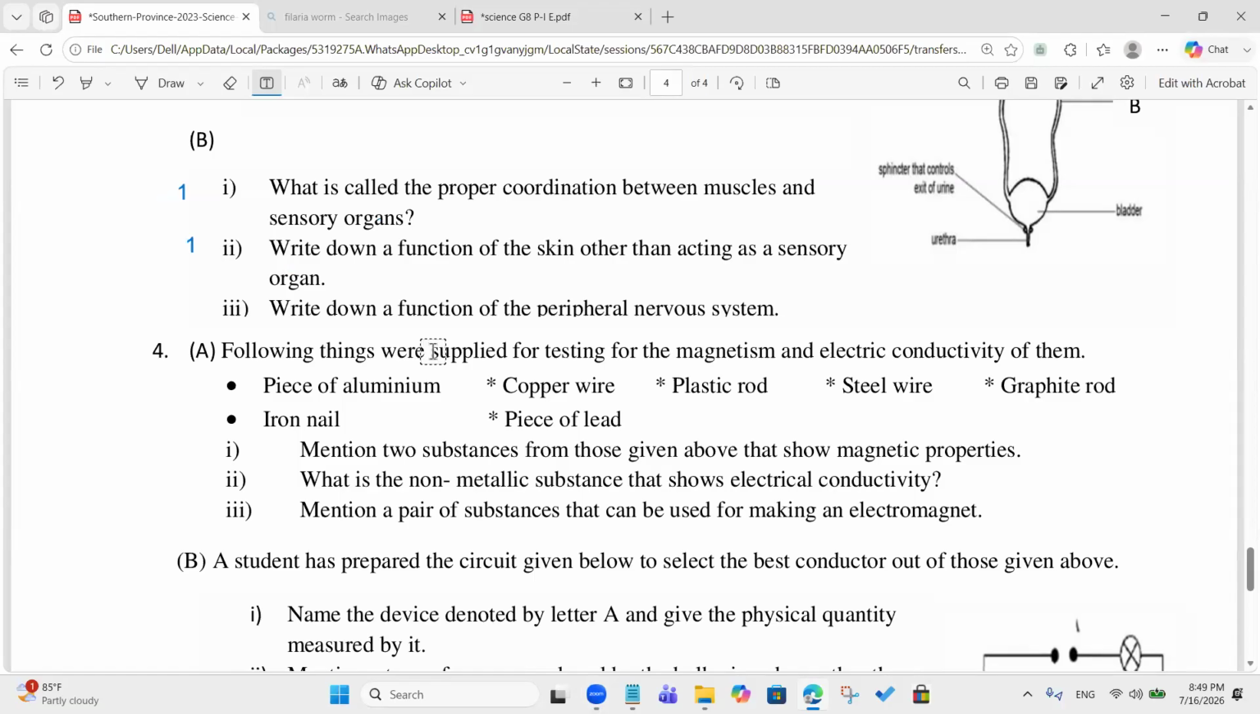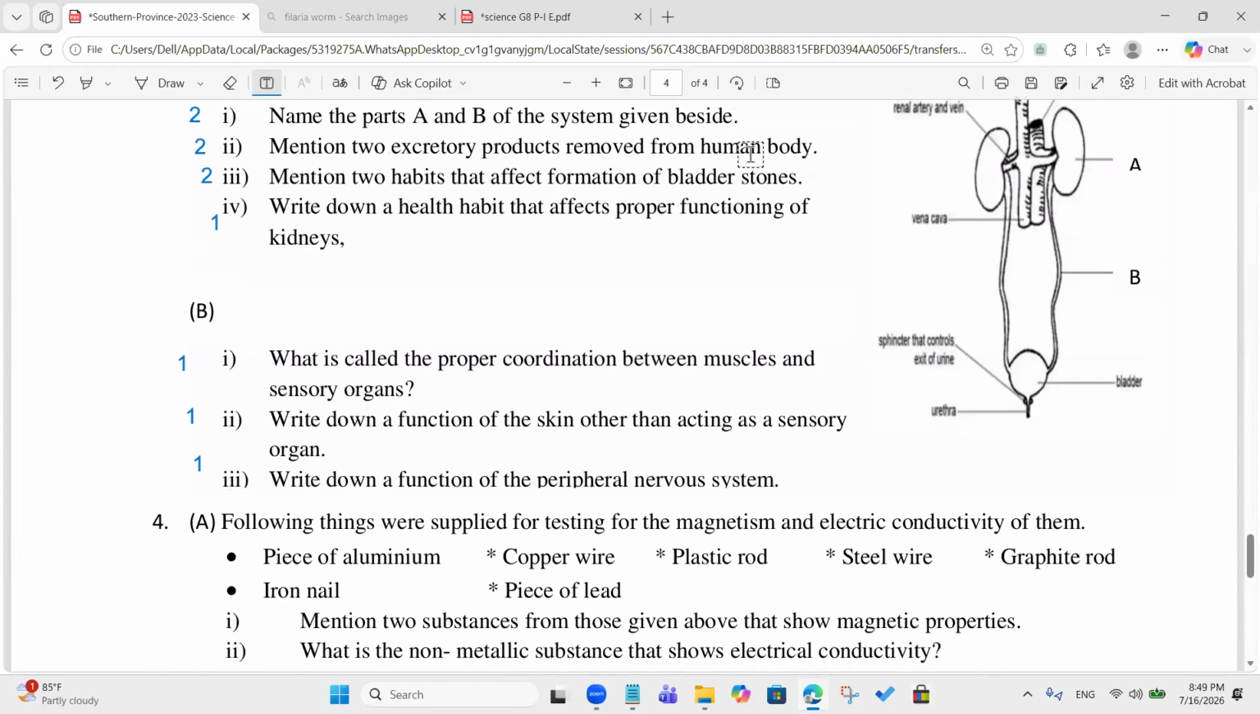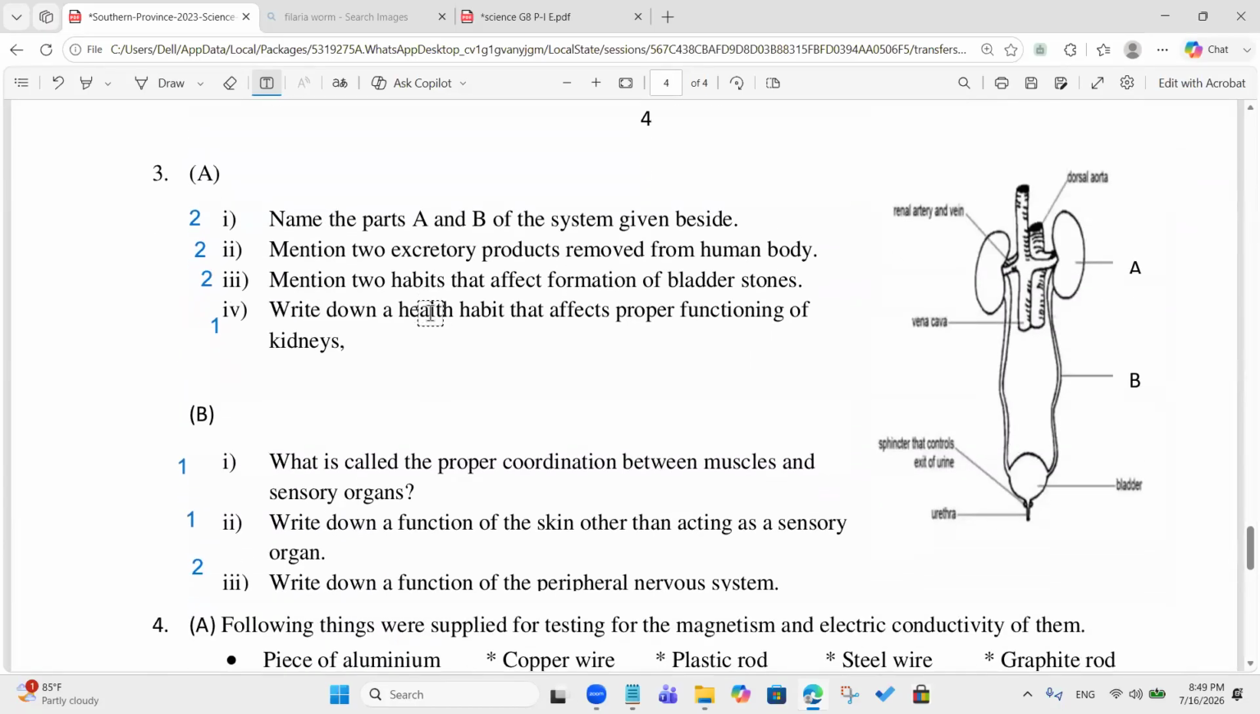Write down a function of the peripheral nervous system. Transmitting impulses from receptors to the central nervous system. Transmitting impulses from the central nervous system to effectors. Very good, that's correct. Okay, we'll give 2 marks for this. Now you check how many marks they are out of. So could you give me the answer for the third one as well? Yeah, okay, let me show you that.